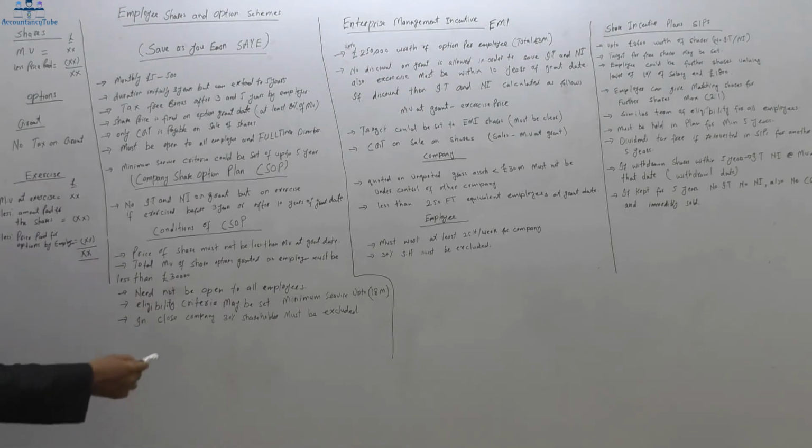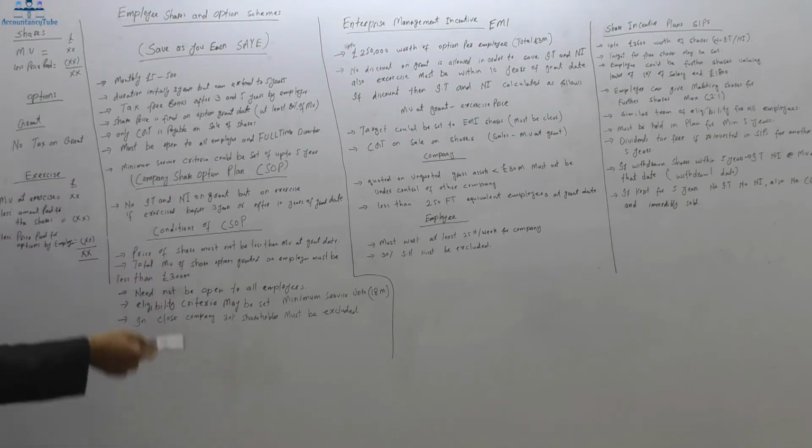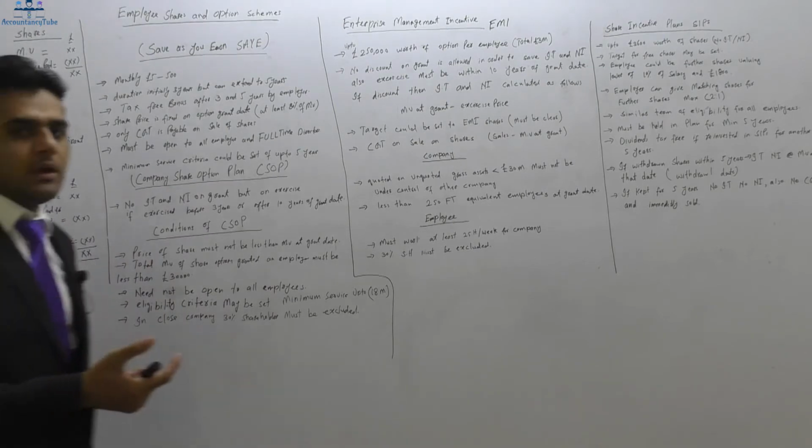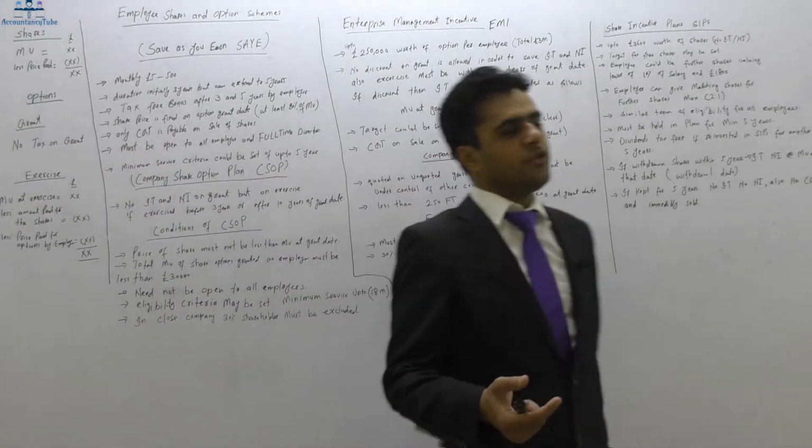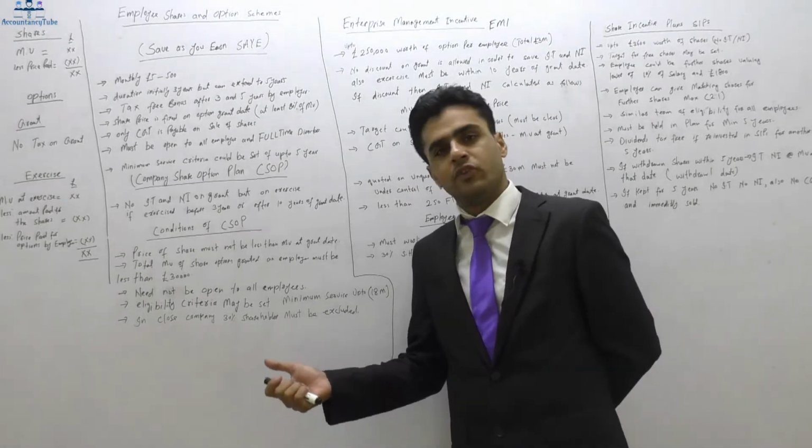Now, which company is a closed company? The company which the company share option plan is giving, that is, the company in which the employee is working and in which he intends to buy the shares.